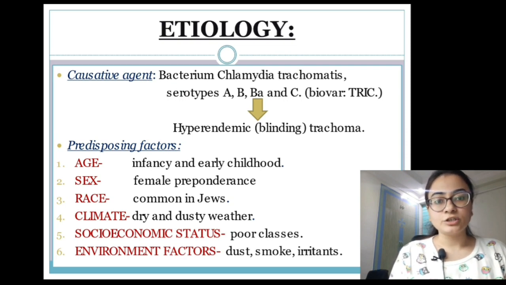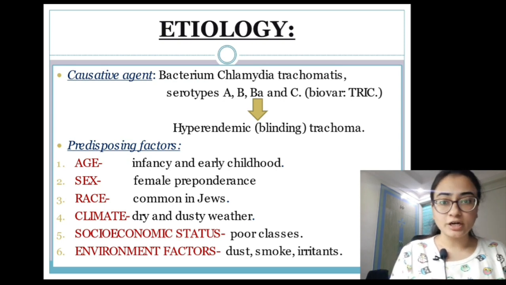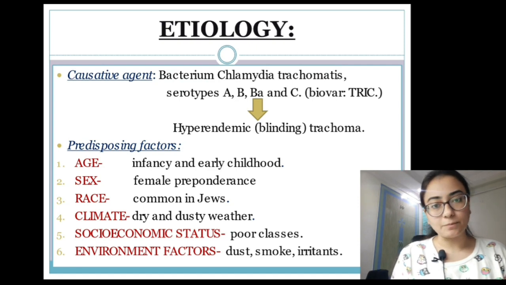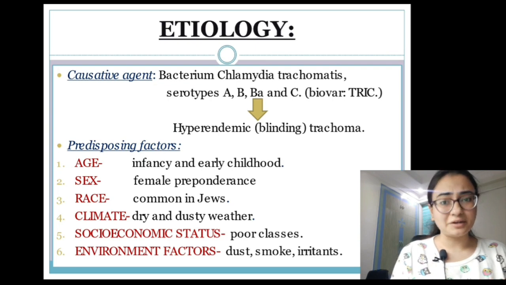Predisposing factors. Now age. Usually the disease is common in infancy and early childhood. However, otherwise there is no age bar. Sex. There is female preponderance of the disease both in terms of number as well as severity. Race. The disease is common in Jews and it is quite rare in Negroes. Climate. Dry and dusty weather favors trachoma. Socioeconomic status. Now poor classes are usually more prone to the disease.